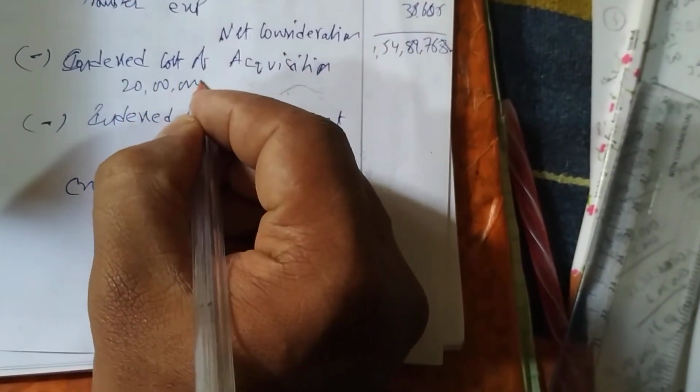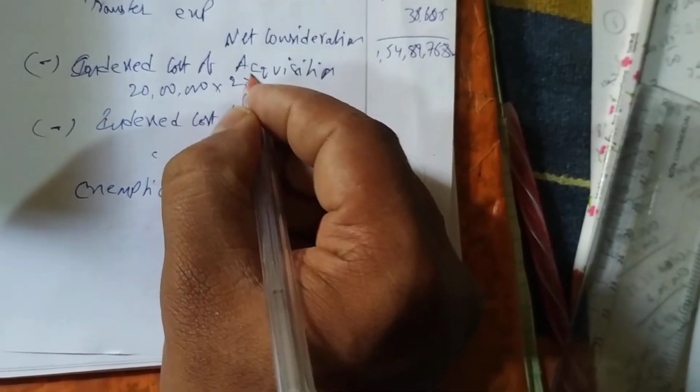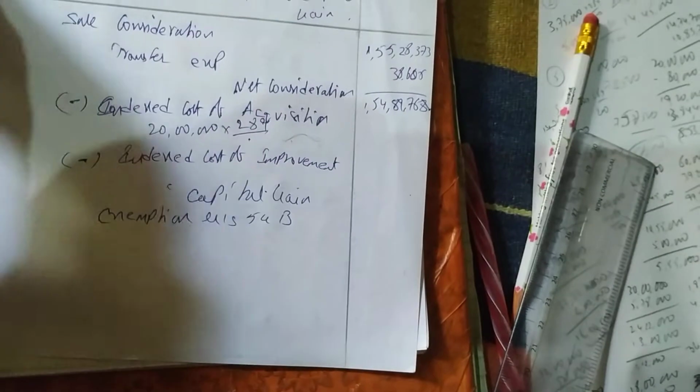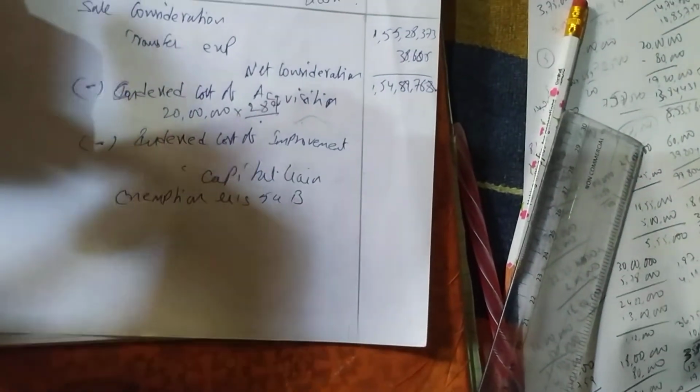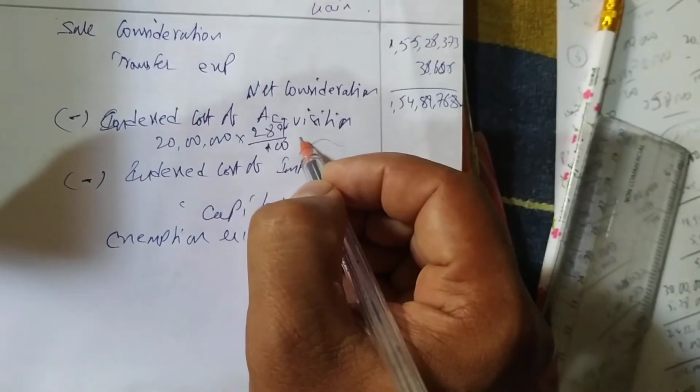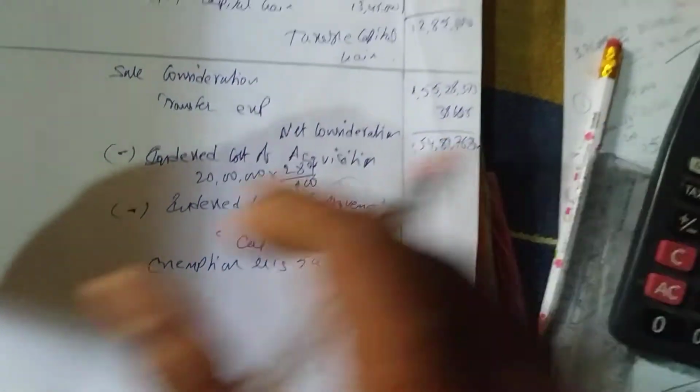So the agricultural land was purchased for 20 lakhs, and we know the CII in the year of sale will always be 289. It was purchased before 2001, so the CII will be 100 in the year of purchase.